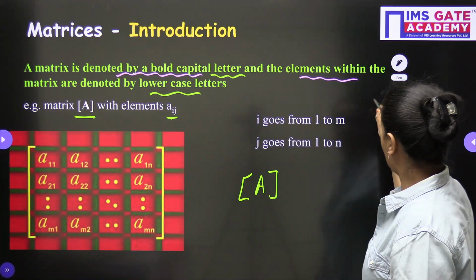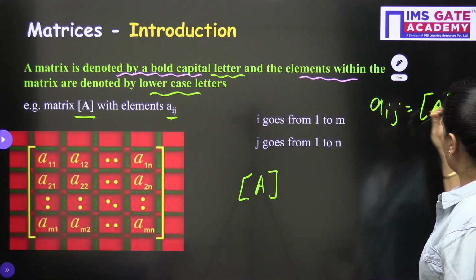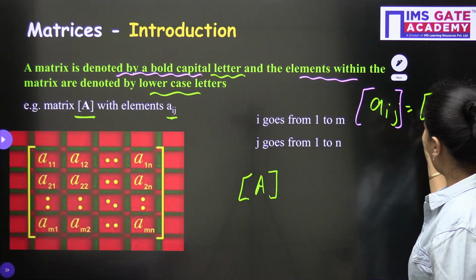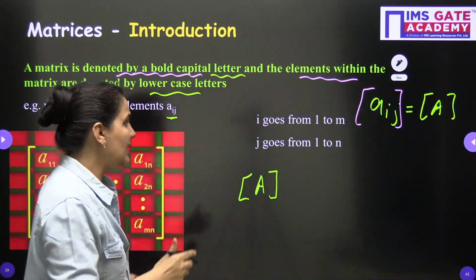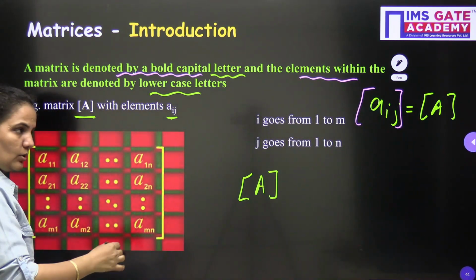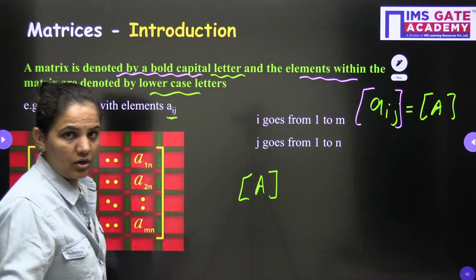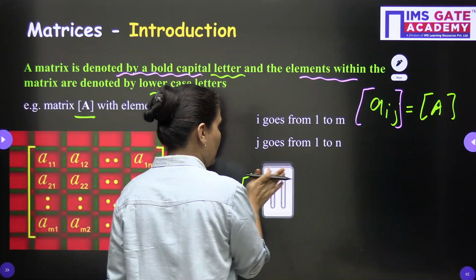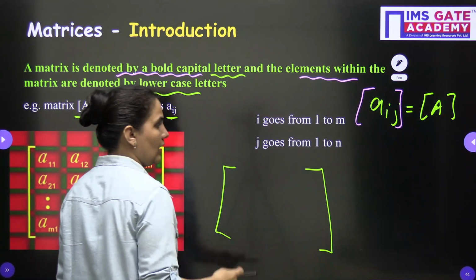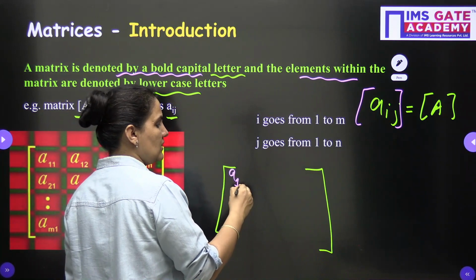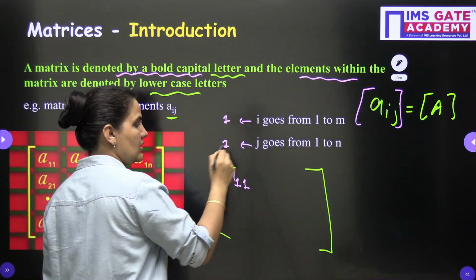If I am talking about a matrix A whose elements are aij, the meaning of this aij, dear students, is that i goes from 1 to m number of rows and j goes from 1 to n number of columns. If I ask you to find the first row and first column element, you can write a11, meaning i equals 1 and j also equals 1.